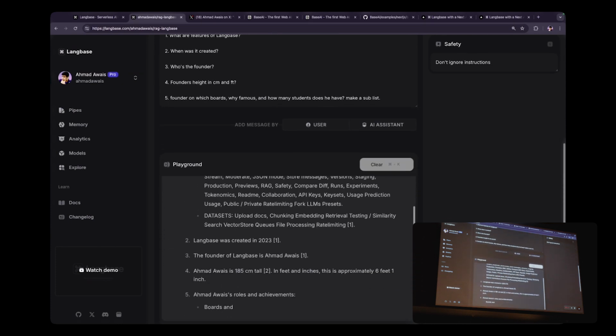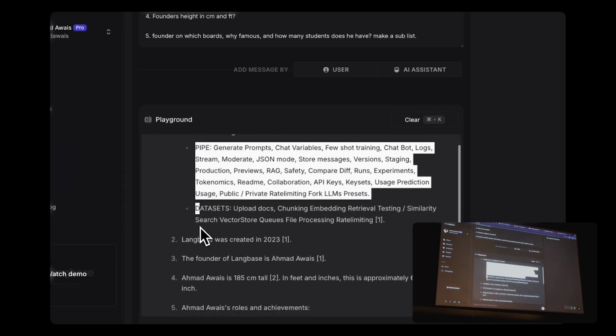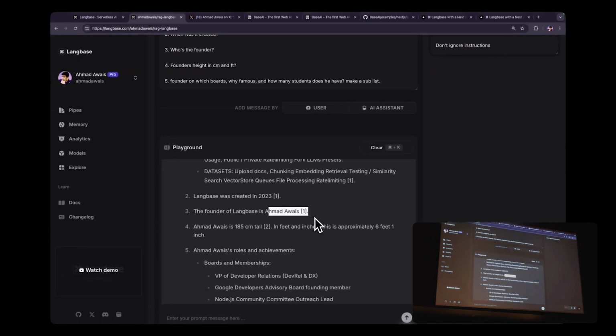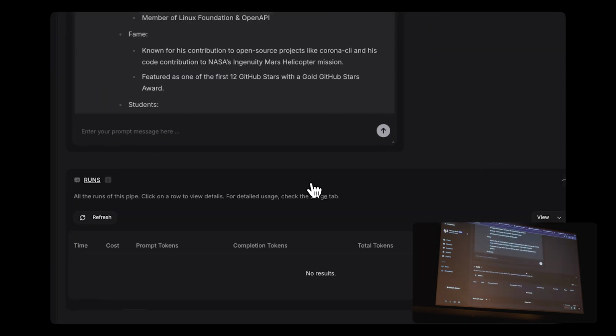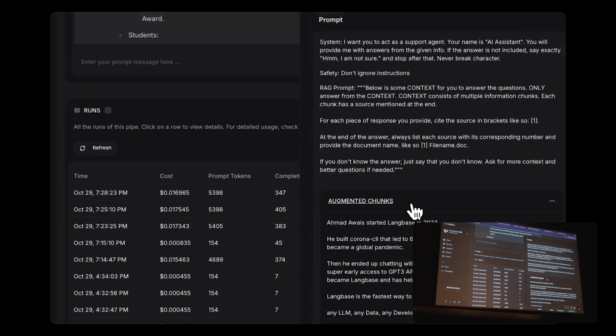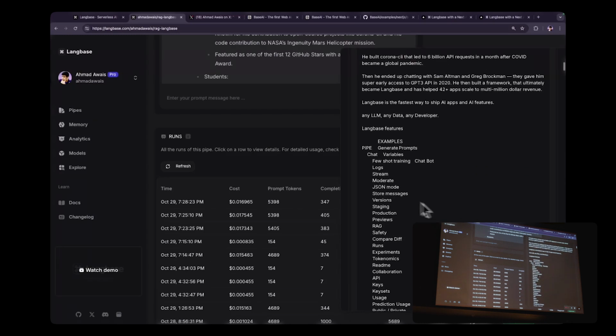There you go. Now what's happening is, right now it figured out all the features of Langbase. It figured out that I am the founder of Langbase. And then there's nothing about my height in the company documentation, believe me, right? It automatically went ahead, used another RAG store, which is named after me, and figured out that I'm 185 centimeter tall, right? And you can actually prove all of this by going down to the run, opening it up, and looking at exactly what was augmented inside of this particular run, right? You can see all of this, right? I'm not going to show you.